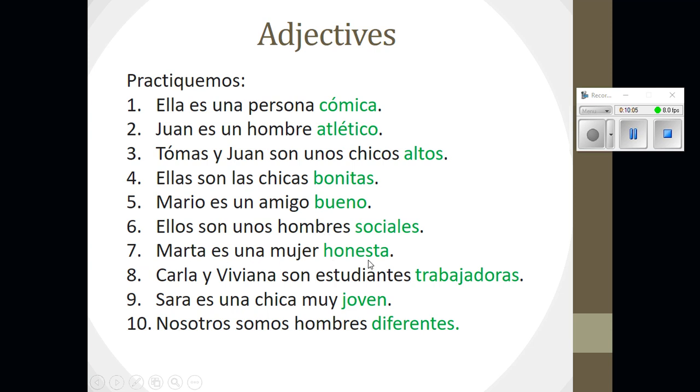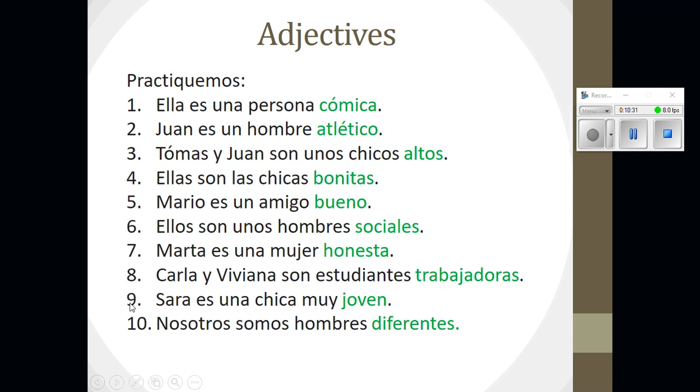Okay, 7. Marta es una mujer honesta. So if she's honest and she's a woman, you must make that feminine. 8. Carla y Viviana son estudiantes trabajadoras. Okay, now we have students here, and it tells us that both of those students are girls. Therefore, when we say hardworking, we need to make sure that that adjective is not only feminine, but plural, because there are more than one student.